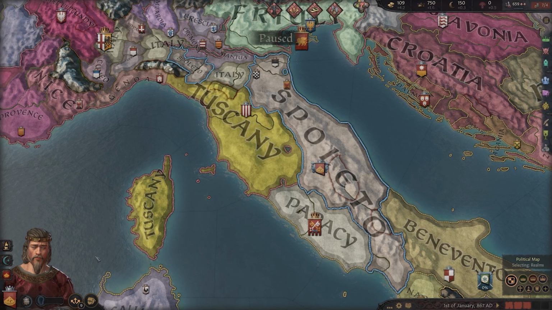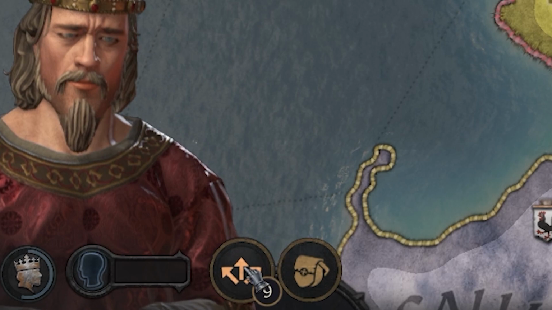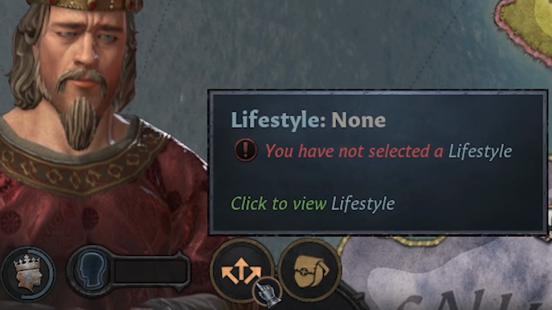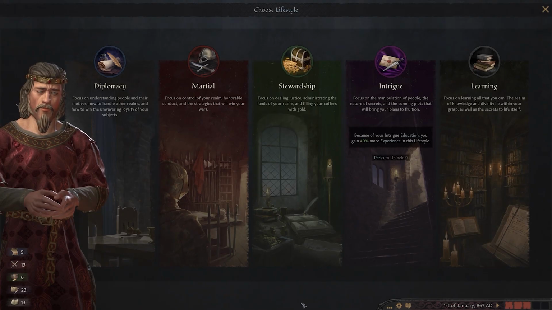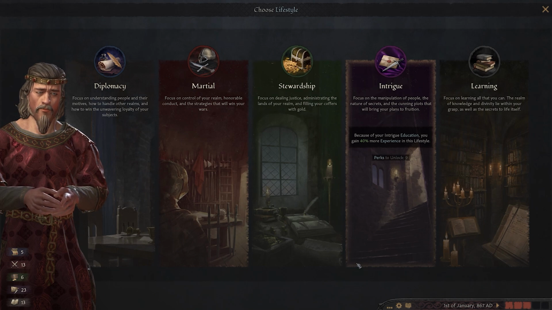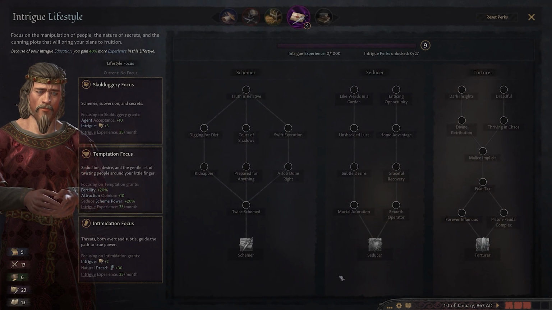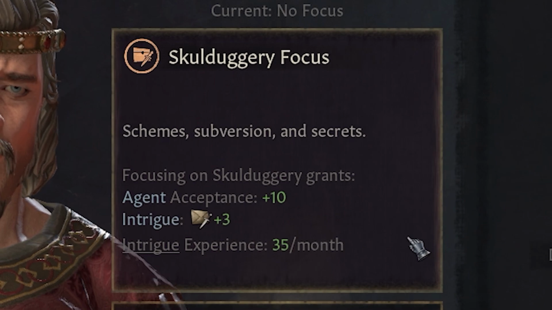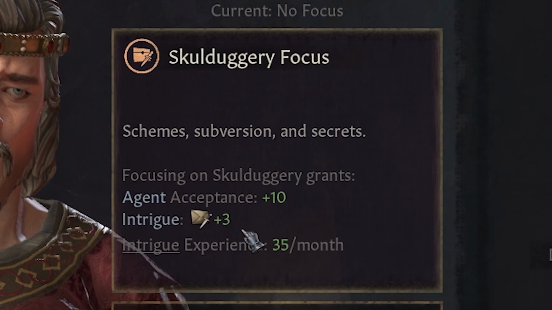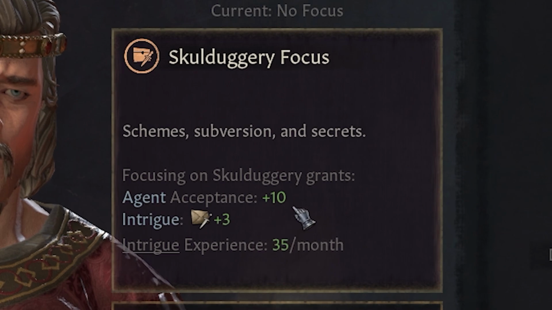As we start our run, the first thing I'll do is distribute the lifestyle points I've accrued, here starting with a bunch because I'm a slightly older character. My education trait lines up with intrigue, so I'll advance faster down this set of trees, and more specifically, I'll pick skullduggery as my lifestyle focus to make my intrigue even higher and to make it easier to get people to join my heinous plots.